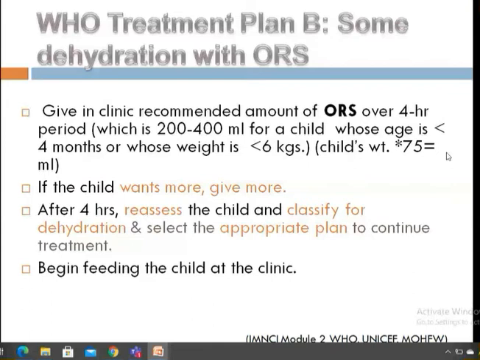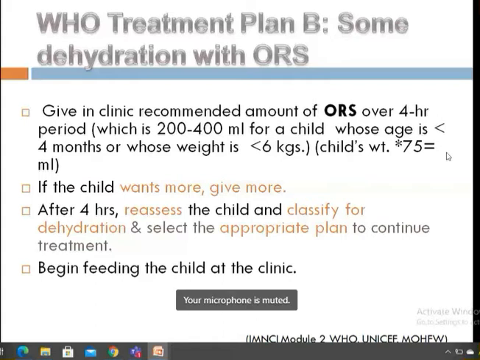Sorry, I'm talking about ORS. ORS orally I have to give within 4 hours. And if the child wants more, you can give more. There are no restrictions. And after 4 hours, you have to reassess the child.